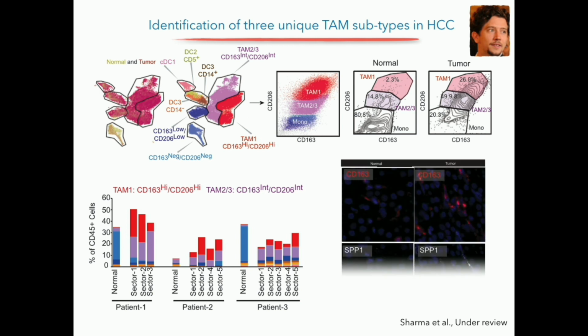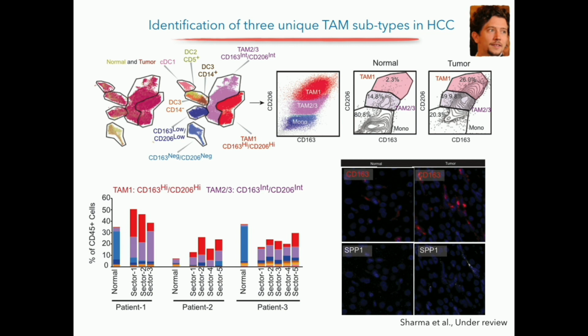tumor. And then we did RNA-FISH experiments to validate that these two cell types, TAM1 and TAM2 markers, are coming from two different populations. So if you look at this, this is the normal CD163. There are very few CD163 cells, something similar to this, but they increase in tumor.